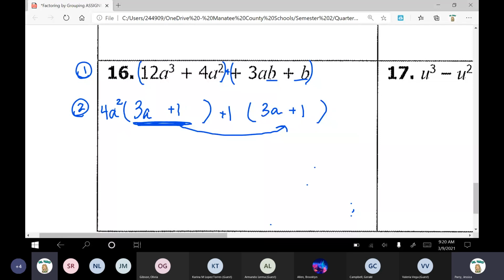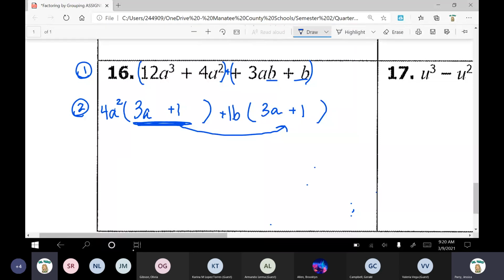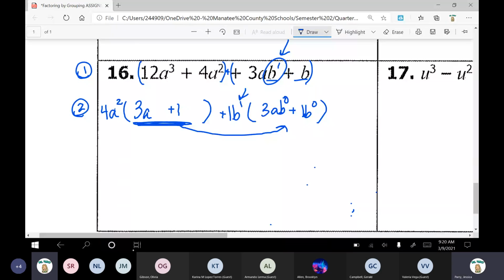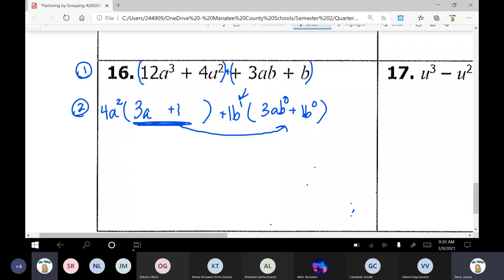Yes, I can. It's at every single term. Perfect. So let's take out that b to the power of 1 because that's your smallest exponent. They just both happen to be a 1. That's fine. Do your subtraction. B to the power of 1 divided by b to the power of 1 is b to the power of 0. And then again, b to the power of 1 divided by b to the power of 1 is b to the power of 0. Just subtract those exponents. Let's clean it up.